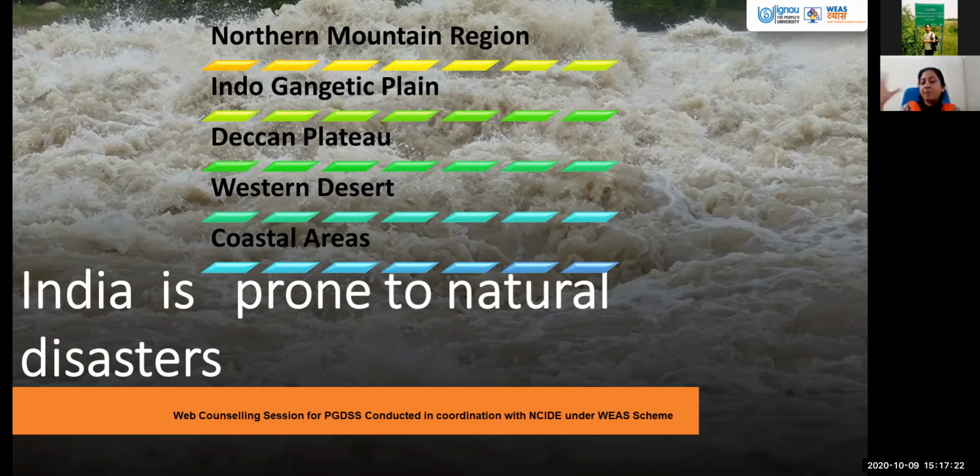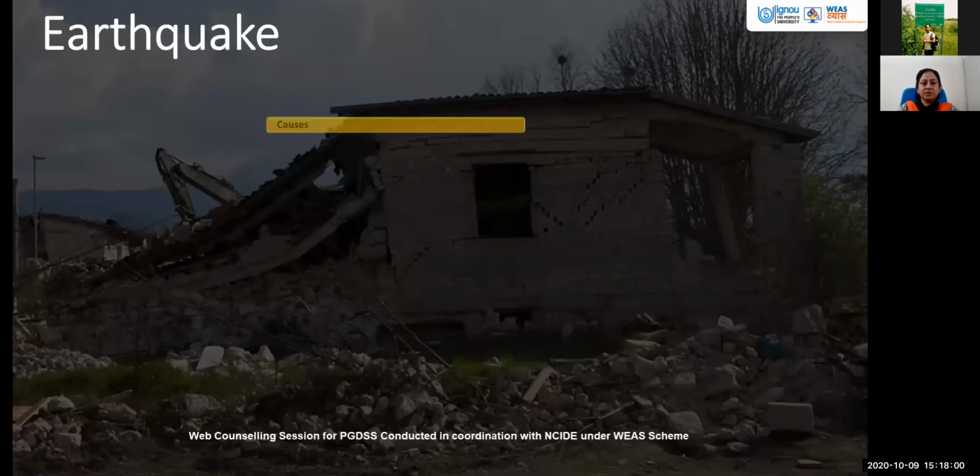So if you look at the map of India, you find that every region is vulnerable to a specific type of hazard, and therefore it is of utmost importance that our disaster management plan is so robust, so exhaustive, that we are able to fight against the earthquakes on one hand, and the drought on another hand, and the floods on the other hand. So we have to have a very meticulous disaster management plan, so that we are not at the losing end, and we are prepared to fight against these disasters.